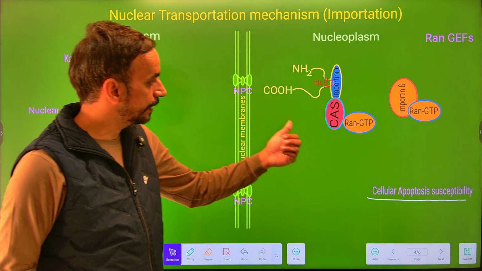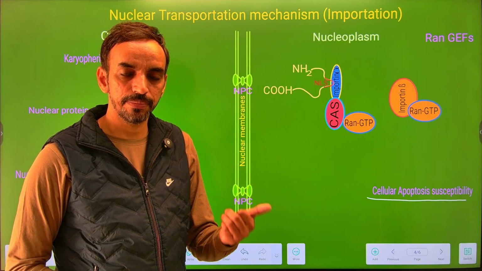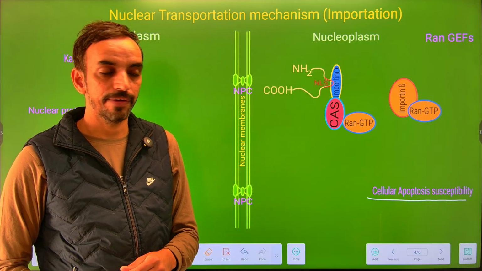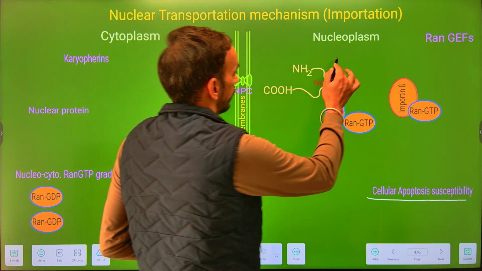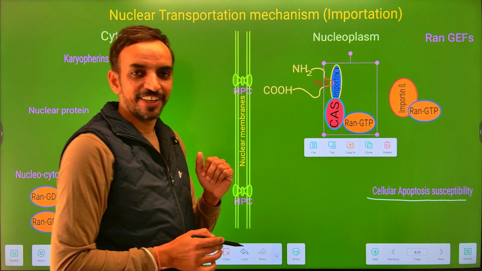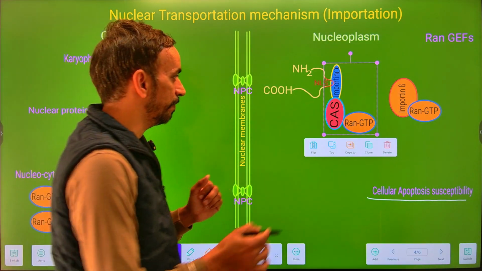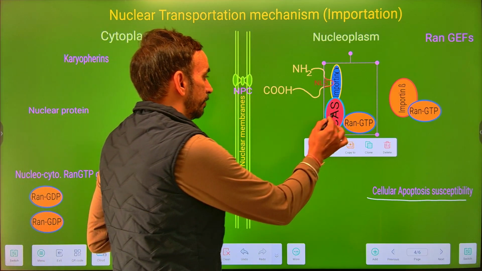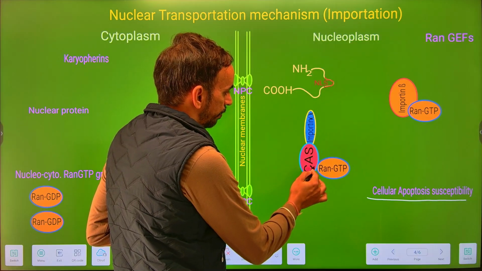The binding of this Cas Ran-GTP to the importin alpha makes a conformational change in the importin alpha in such a way that it is now not able to recognize this nuclear protein which is translocated from cytoplasm to the nucleoplasm. So they will get detached from this